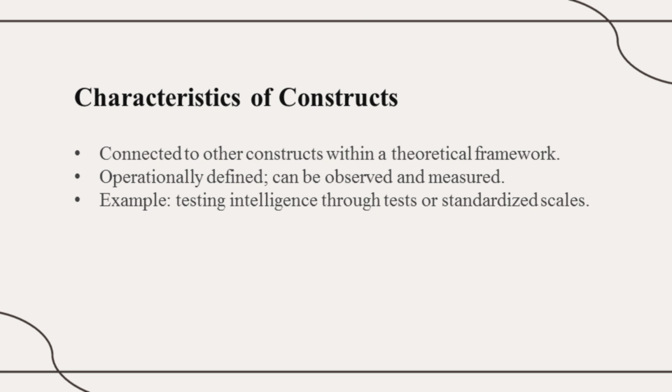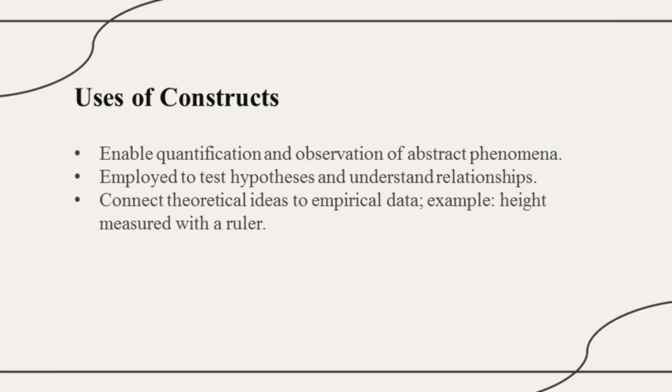For example, hostility is a construct that comes from hostile behavior as well as aggressiveness. Next is the use. It enables quantification and observation of abstract phenomena. It is employed to test a hypothesis, to understand relationships, and to connect theoretical ideas to empirical data.